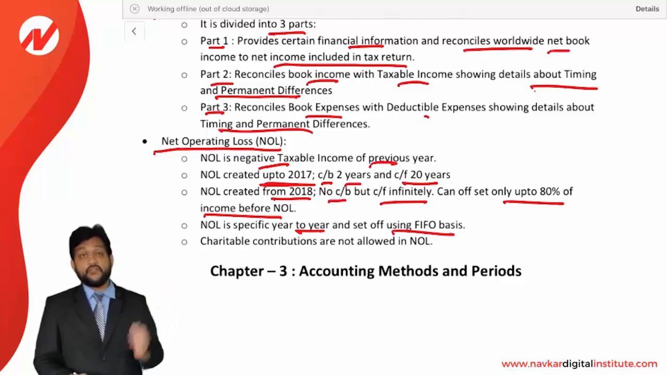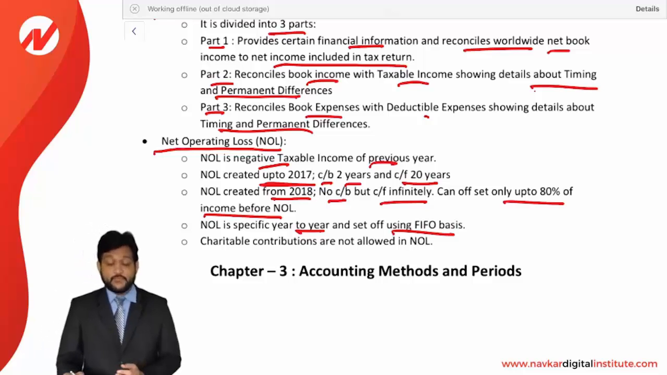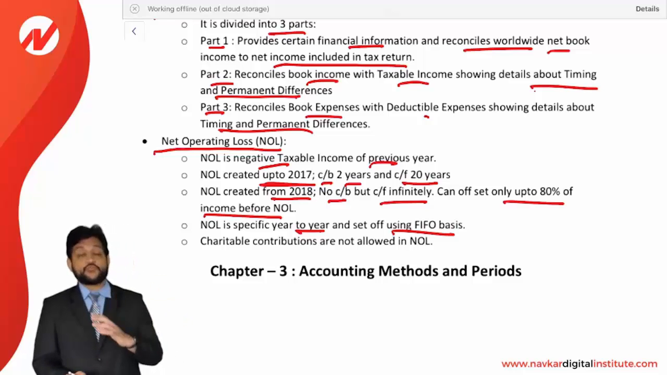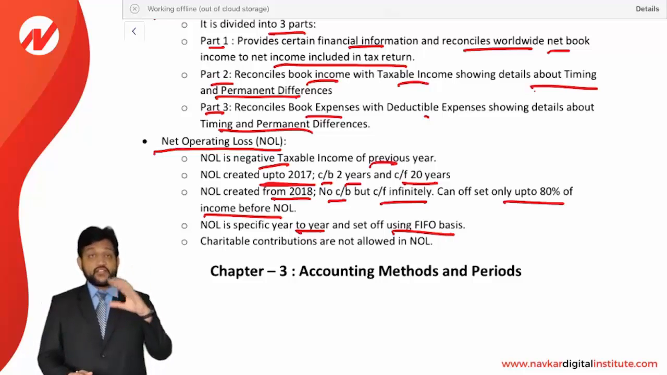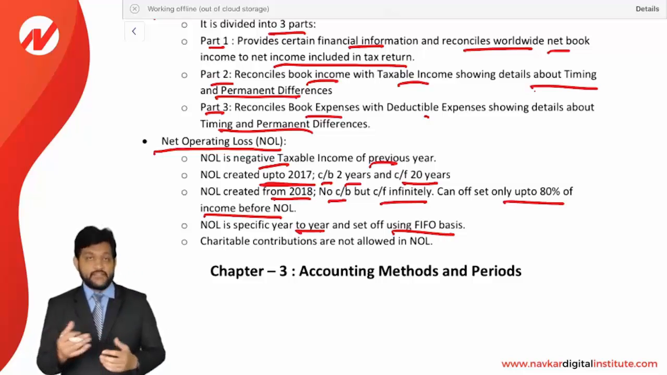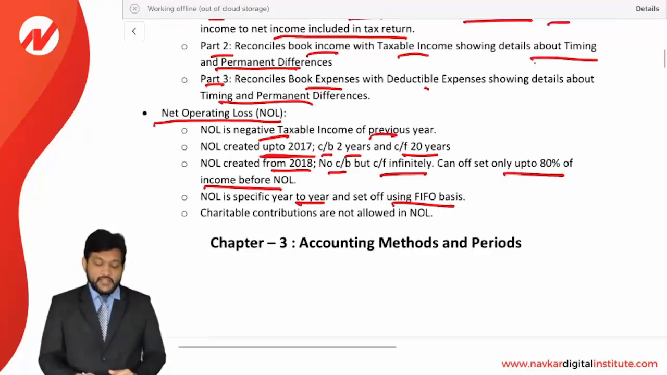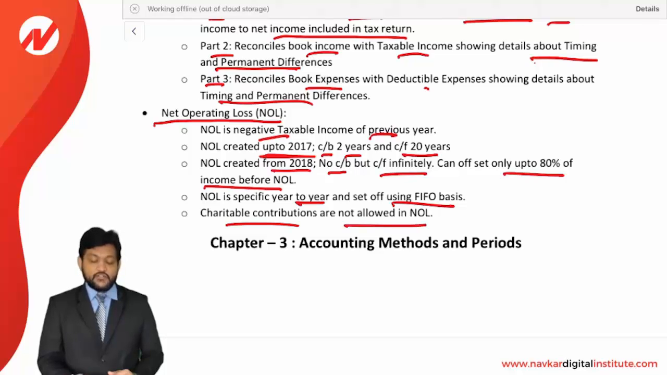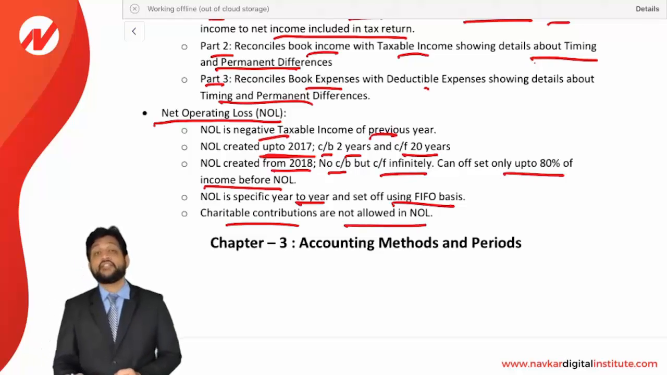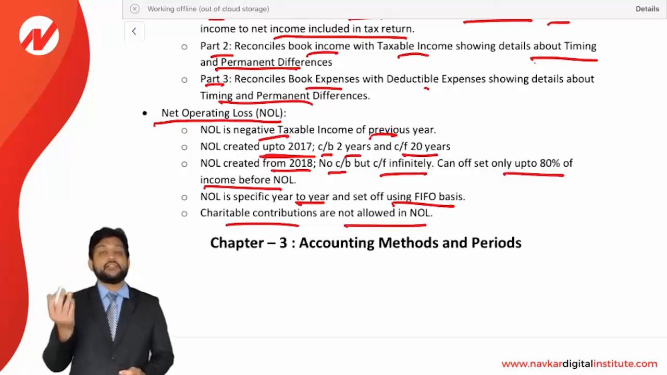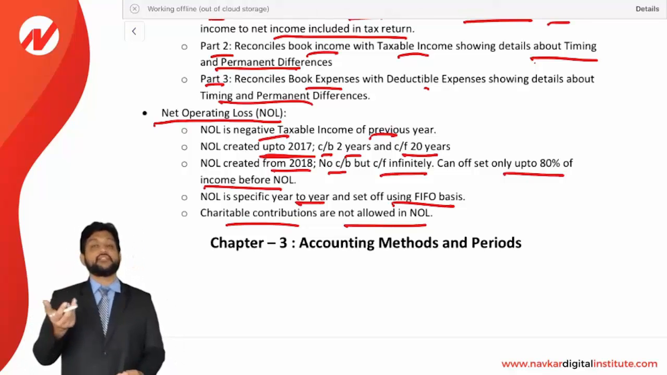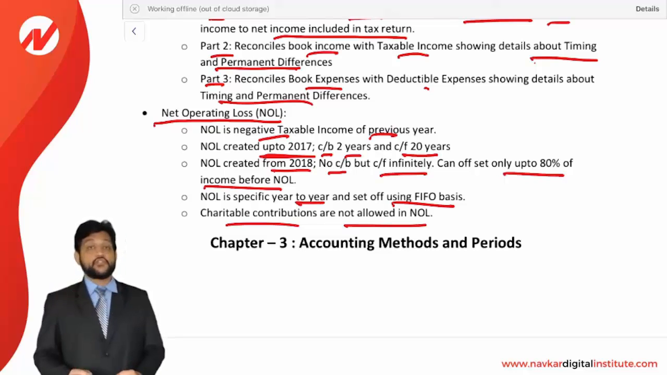If you talk about before 2018, there was a carryback and carryforward provision of up to 20 years only. So you need to just use a FIFO basis, first in, first out. The first year NOL will be set off against income in that order only. Charitable contributions are not allowed in NOL. For NOL calculation, we do not consider charitable contribution. Just be very clear on it. The net taxable loss is considered as NOL for your purpose, but charitable contribution is not allowed. So you need to consider that.